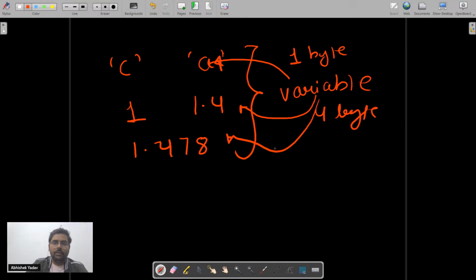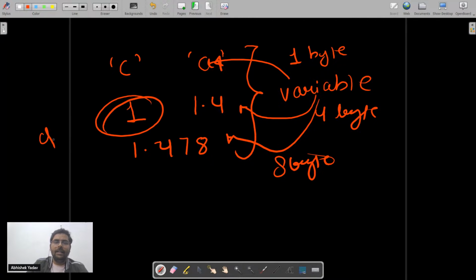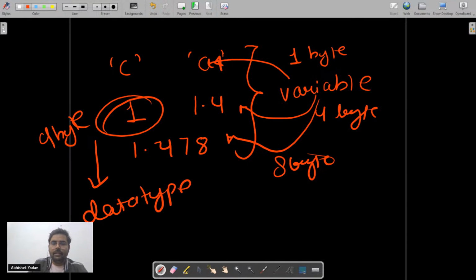For double, I have to create 8 byte storage. And for integer, again, I have to create 4 byte storage. And in order to create that, I can use the power of data types, right, everyone? Data types help us to allocate memory inside the memory system. And in that memory system, it will take the value, convert the value to the binary format, and store the value inside that memory system, right?